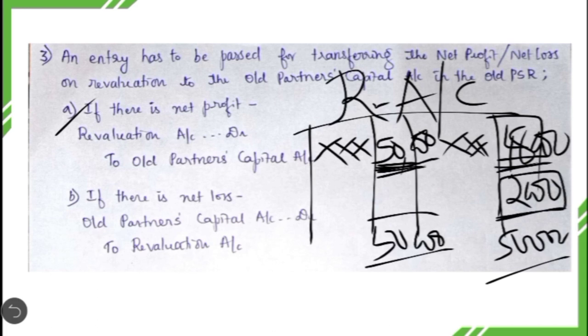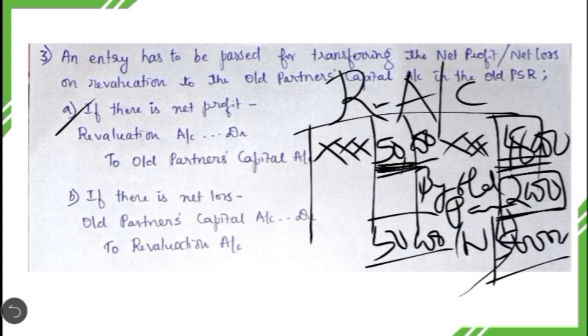Now what does it represent? There is net loss. So whether there is net profit or net loss, that should be transferred to Old Partners Capital account. So here you will write by Old Partners Capital account, net loss transferred.